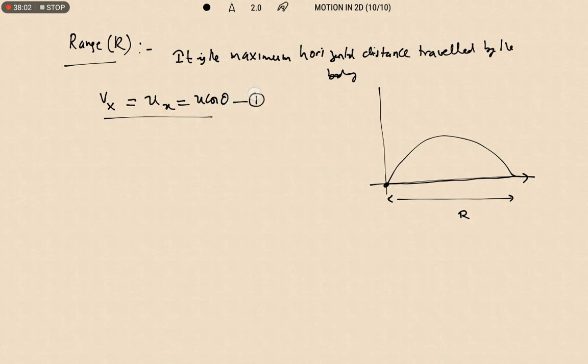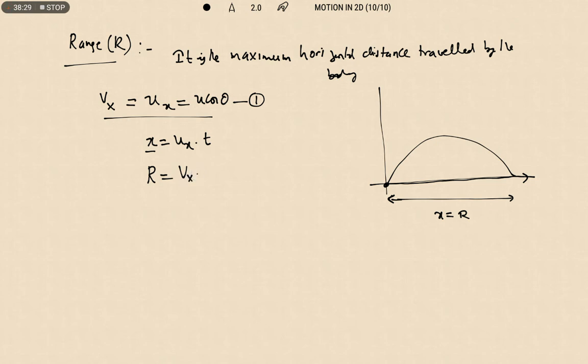Now let us find the distance. Maximum horizontal distance, so I am taking x equal to R. So x is equal to ux into t. I am replacing x with R, and ux with vx because it has constant velocity.